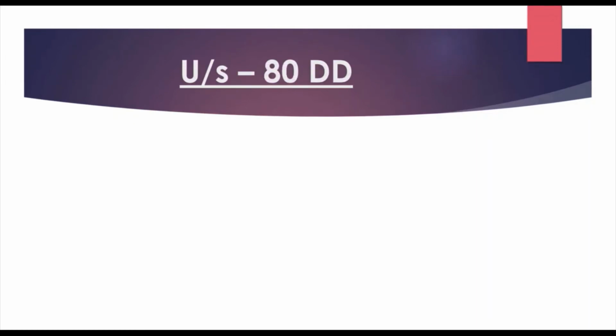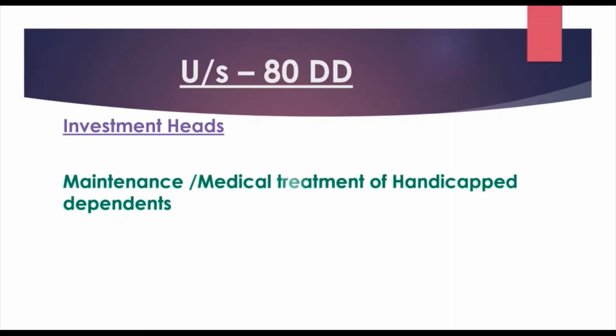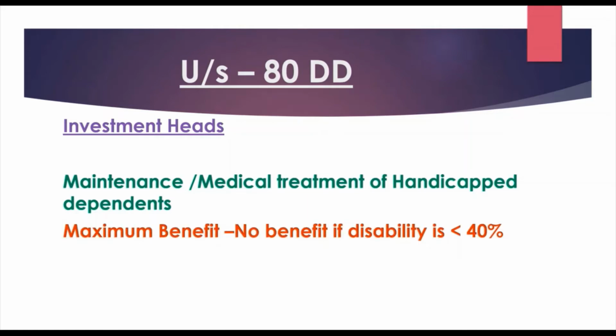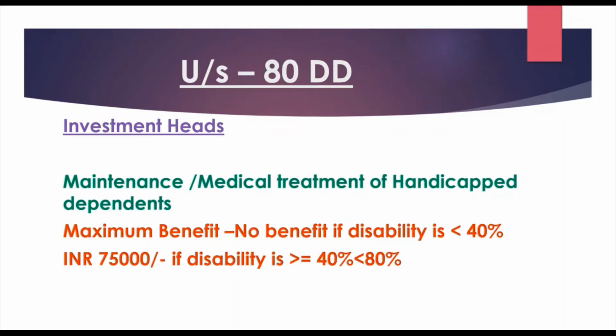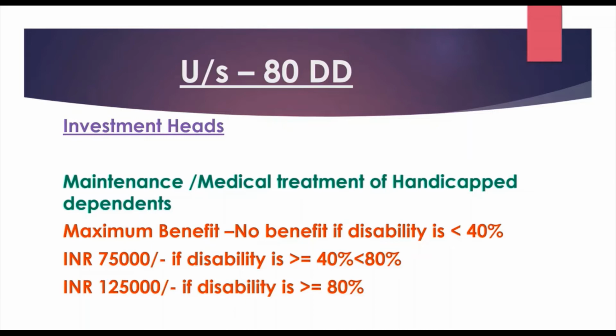Next is under section 80DD. This is for medical treatment of a dependent, and no benefit if disability is less than 40%, rupees 75,000 if disability is greater than 40% but less than 80%, rupees 1,25,000 if disability is greater than 80%.